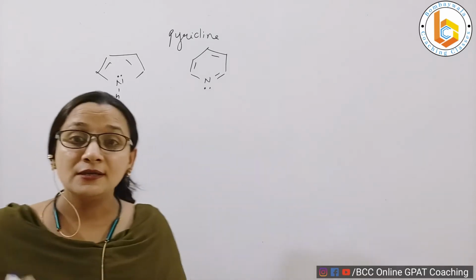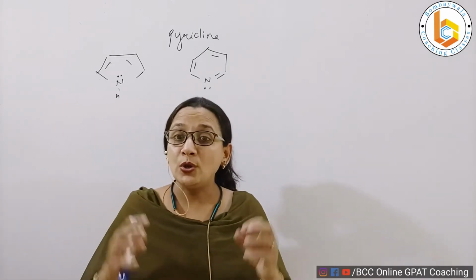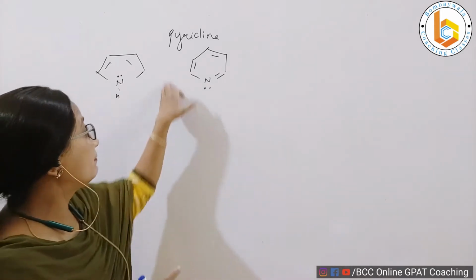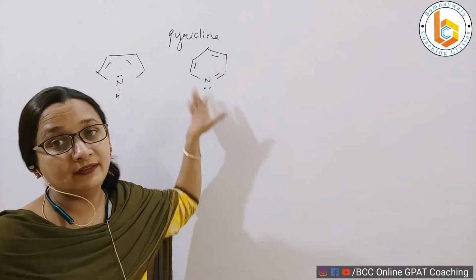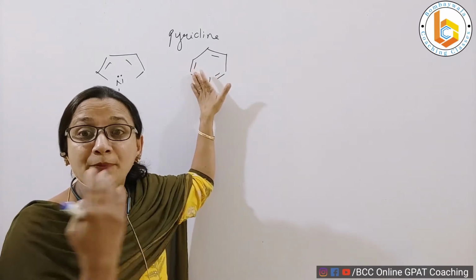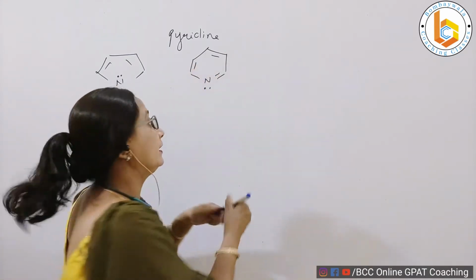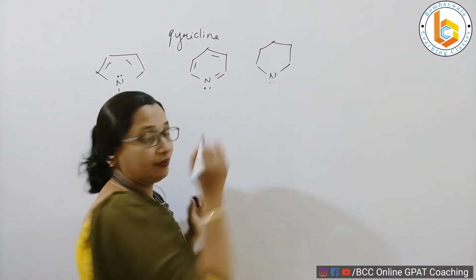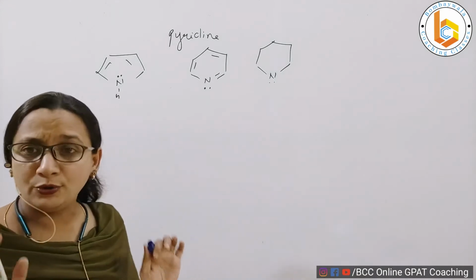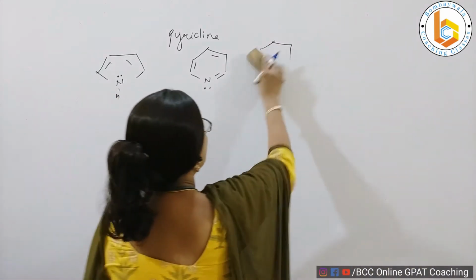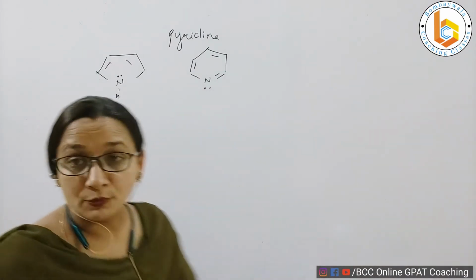So let us discuss pyridine, which is a 6-membered ring containing 1 nitrogen and the ring is aromatic, right? We also know that there is a ring called piperidine, which is a 6-membered ring containing 1 nitrogen, but it does not contain aromaticity. So we are right now not talking about piperidine. Instead, we are keeping our discussion towards pyridine.